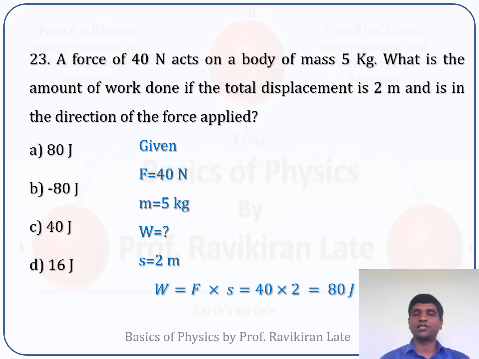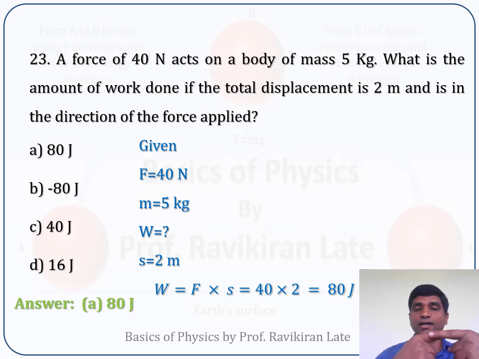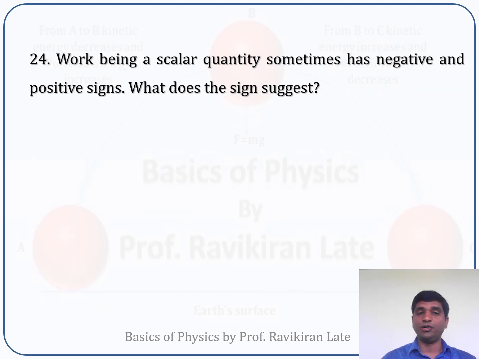So your answer is coming out to be 40 into 2, it is 80 joule. Sometimes it may happen that the direction of the force and the displacement will be given in opposite direction. In that case your work done will come out to be negative. So in this case your correct answer is 80 joule. If they are in opposite direction, in that case your answer will be minus 80 joule.